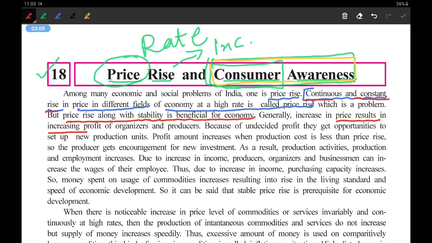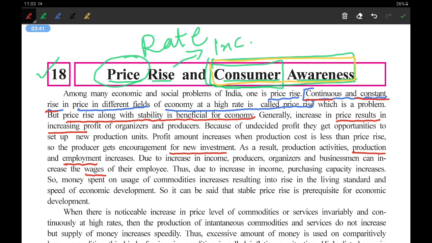So the producer can be encouraged for new investments. See, they can get new investments, and as a result they can invest more. As a result, production activities, production and employment increase. See, production also increases, at the same time employment also increases. New people will be employed as new factories have been started. Due to increase in income, producers, organizers and businessmen can increase the wages of the employees. Ultimately the wages, means salaries, right, will also be increased.